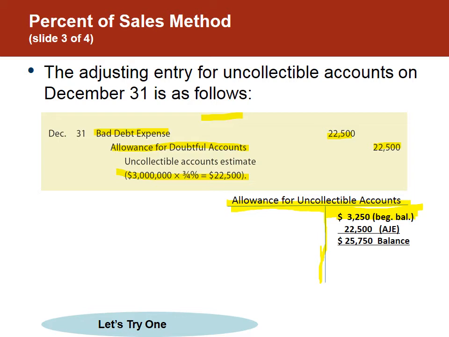So this beginning balance right here is left over from the prior period. So last period's ending balance becomes this period's beginning balance. And now we add this adjusting journal entry so that our balance sheet shows the uncollectible estimate. And this is going to become next period's beginning balance, and we'll have to show our write-offs throughout the year. And so it's going on as a cycle.